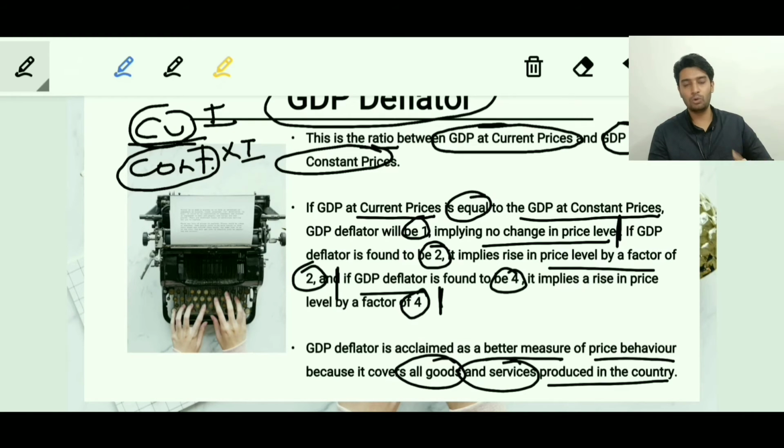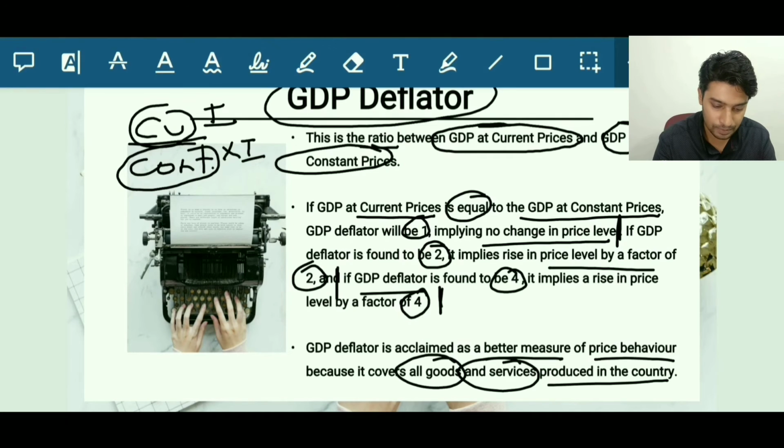Now, why do we say that GDP deflator is a better measure of price change in an economy? We'll be learning this in more detail in the inflation chapter, but to give you a brief idea, all the indexes which we use today are not flawless. They have some flaws. In fact, WPI doesn't even consider services, so inflation in services is not considered in WPI. That's the reason why this statement says that GDP deflator is a better indicator of price behavior of goods and services produced in an economy. So I hope we are clear with this. So this is about GDP deflator.